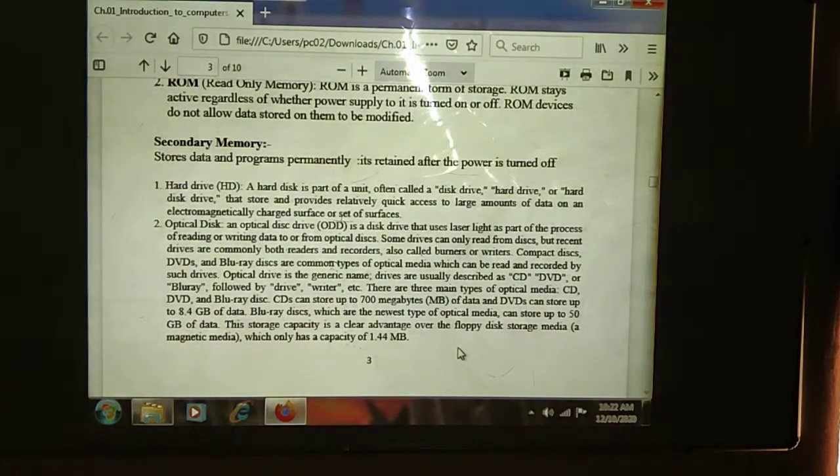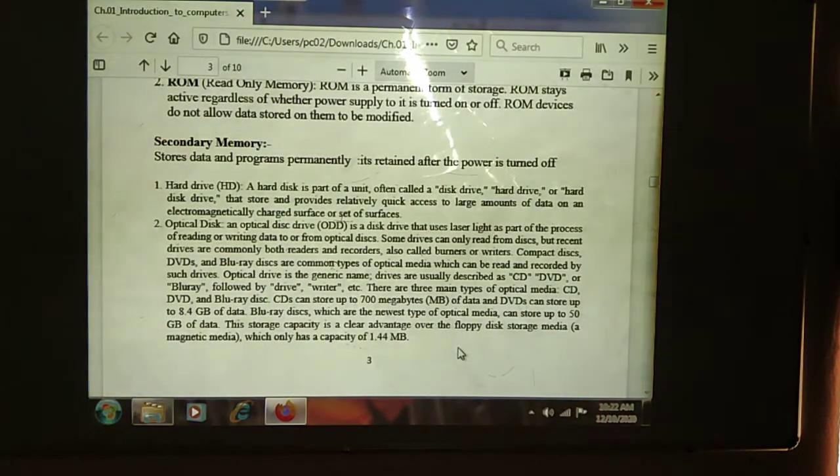But current devices are commonly both readers and recorders. Means we can write the data also, we can retrieve the data also nowadays. So they are also called burners or writers. Compact disk. What is the compact disk? CDs. In the market we have CDs available. CD memory capacity will be 700 MB, and we also have DVDs and Blu-ray. These are all related to the optical disk, followed by the drive and writer. Means we can read the data also, we can write the data also.